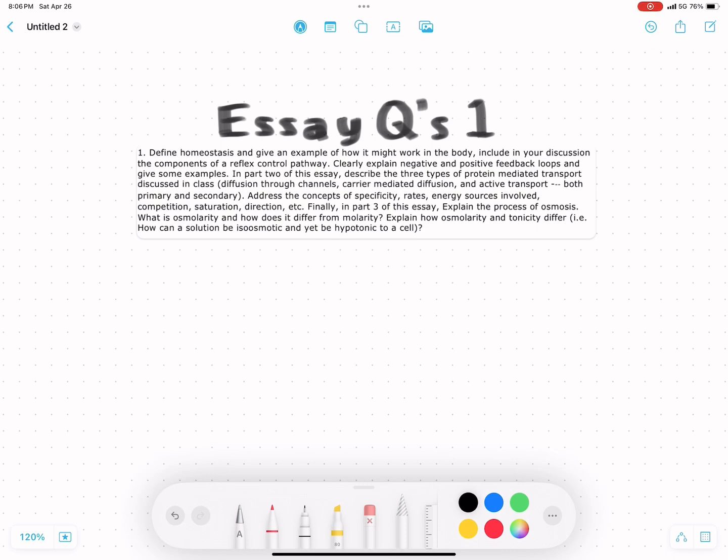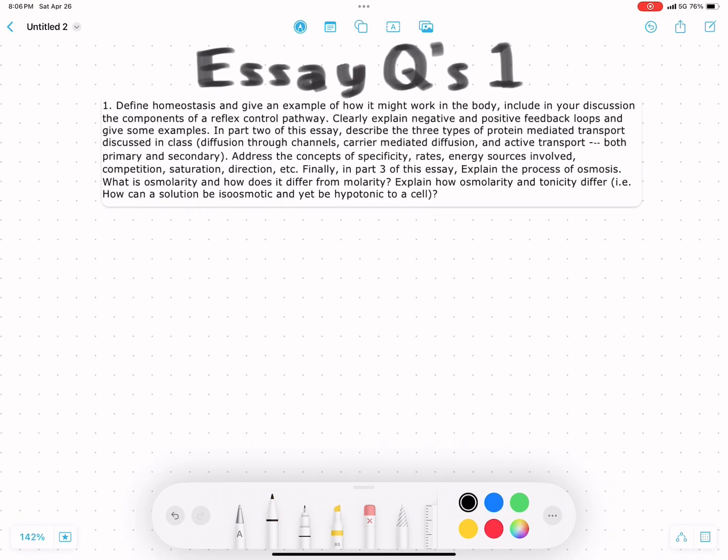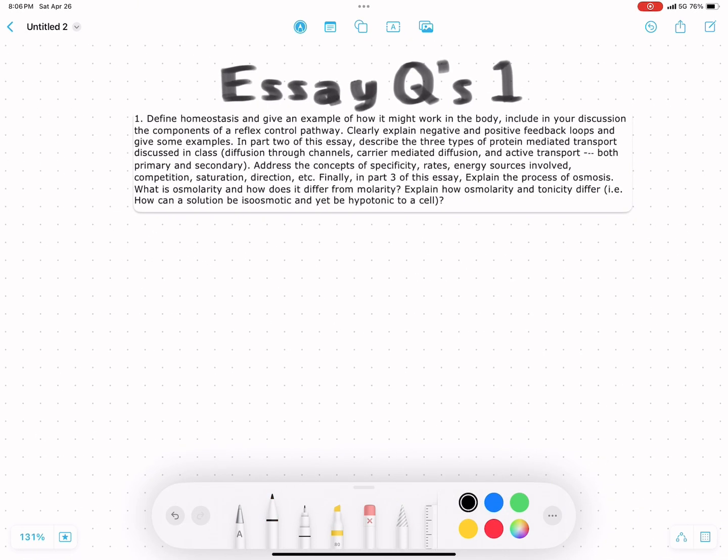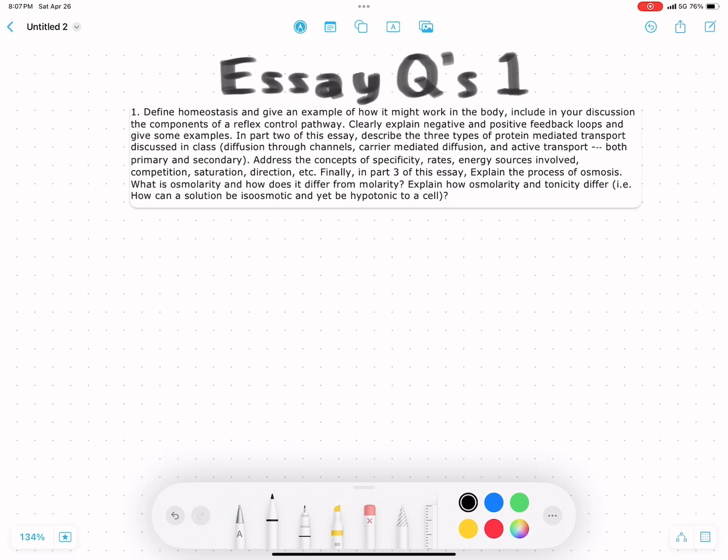All right, and so for the last part of this question, we are looking at osmolarity. Osmosis is simply the diffusion of water. It's just the process of diffusion, and it's specific to water molecules because water behaves differently than anything else. And one of the defining characteristics of water in a biological environment is that water will follow solutes. So, explain the process of osmosis.